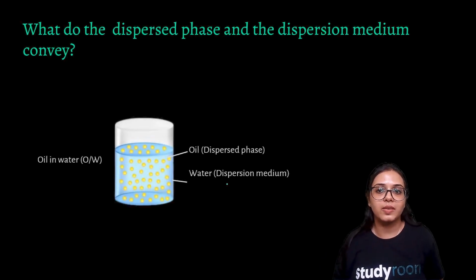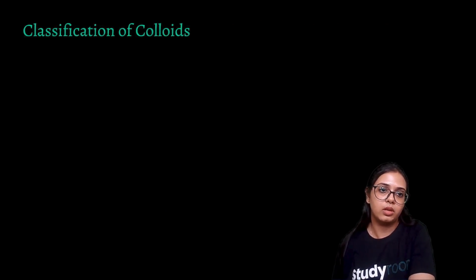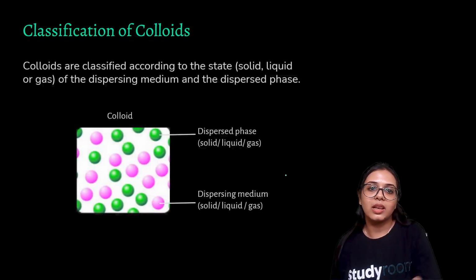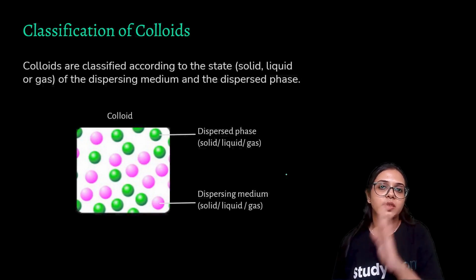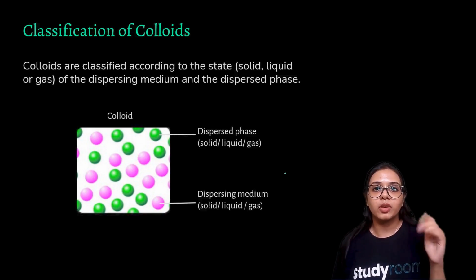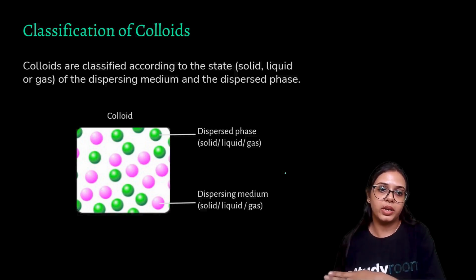What do the dispersed phase and the dispersion medium convey? In this example, we can see oil. When you mix oil in water, it takes time to settle down, but immediately you have a colloidal solution. Oil, since it is being dispersed in water, is the dispersed phase and water is the dispersion medium. Classification of colloids. You can classify colloids on the basis of the dispersed phase and on the basis of the dispersion medium. So there can be different forms of dispersed phases in different sorts of dispersion medium.